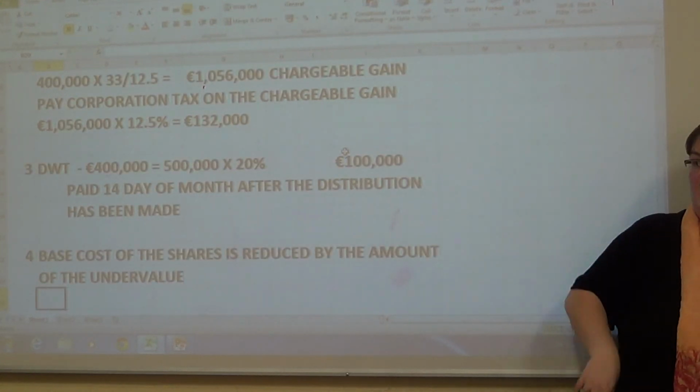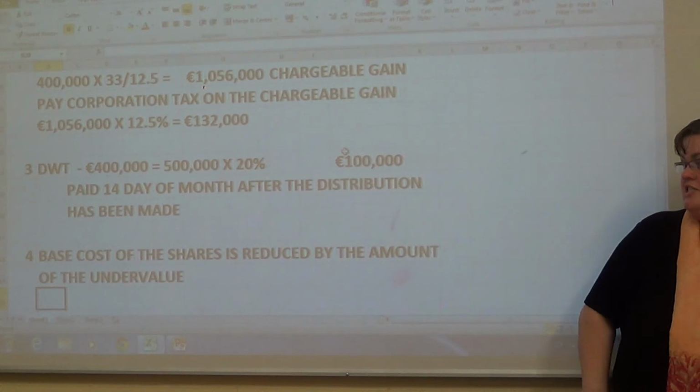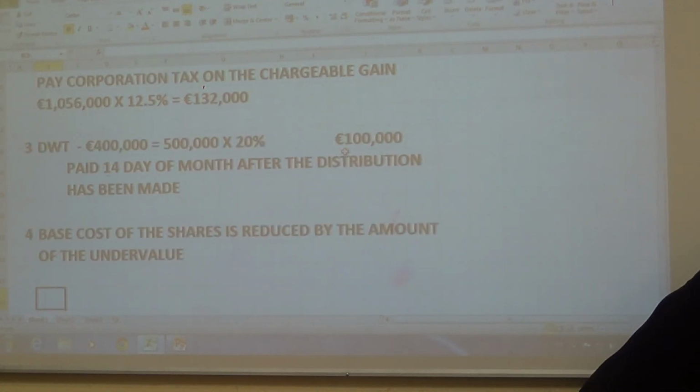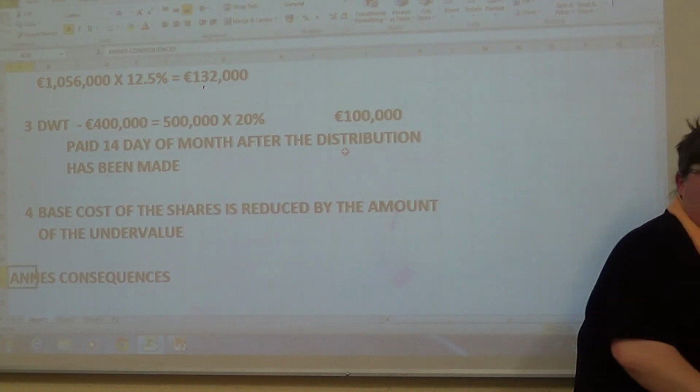Okay, just to know the base cost of the shares is reduced. So that's for the company. So we've got Anne's consequences then. So the undervalue there is the full 500,000, isn't it? The 500,000, yeah.